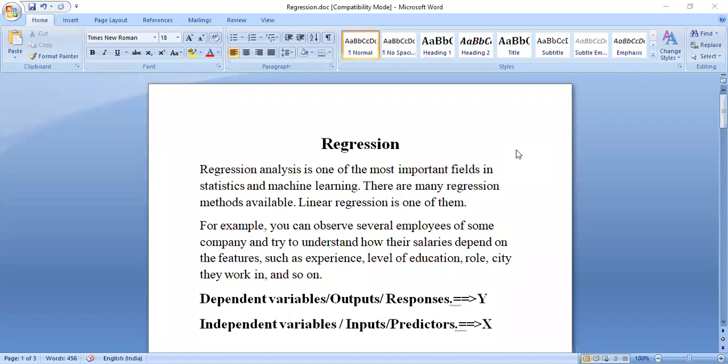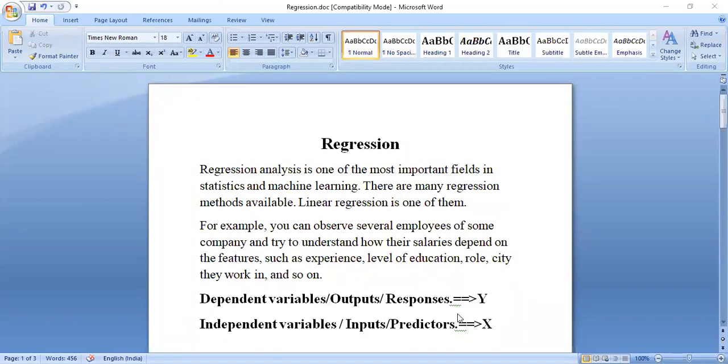Here in mathematics, we are going to use the two variables x and y. X variable is nothing but the input. We can call it a predictor as well, or independent variable. And output variable y is the response, or dependent variable. Let me explain how it is dependent.